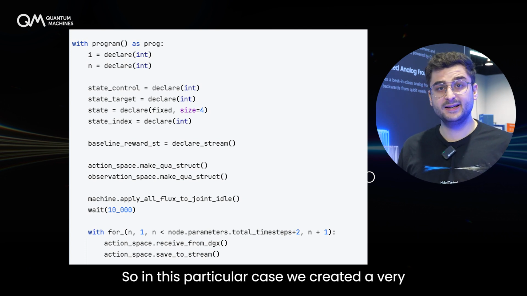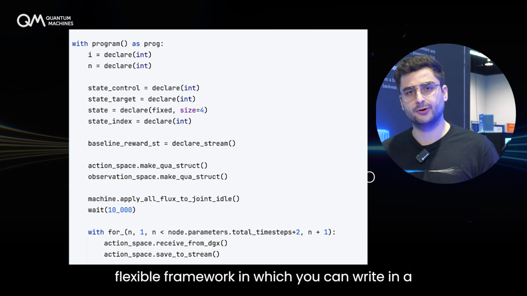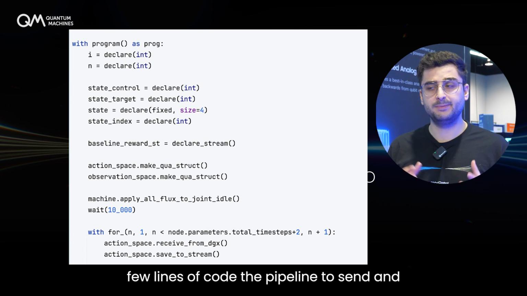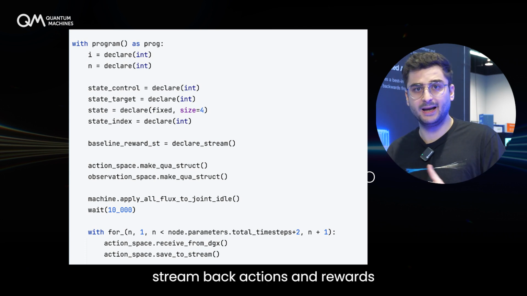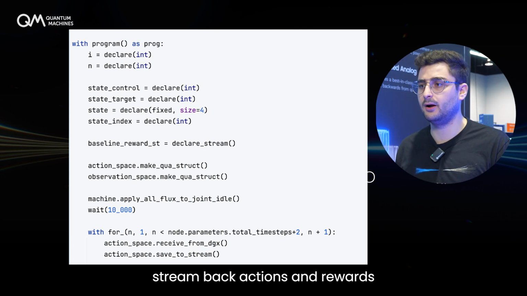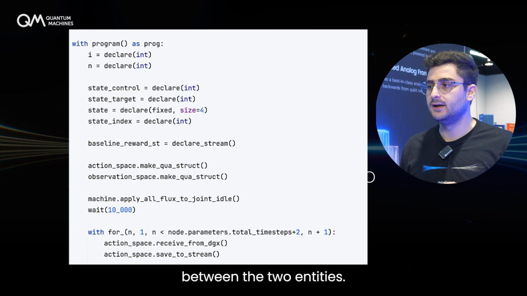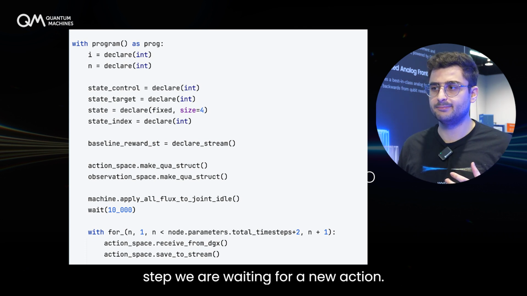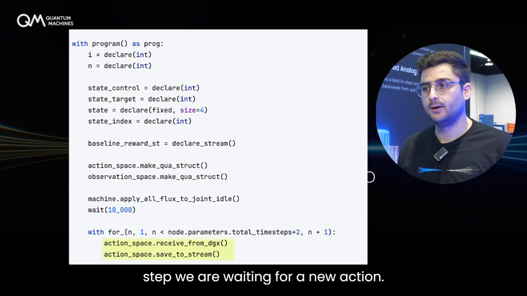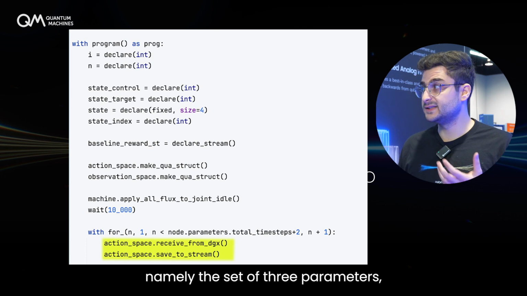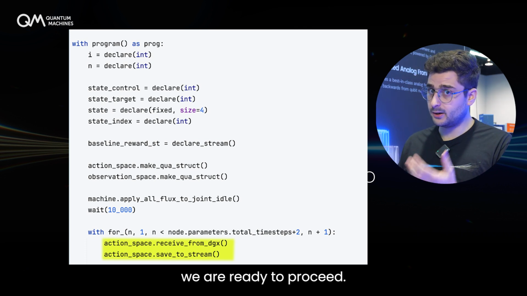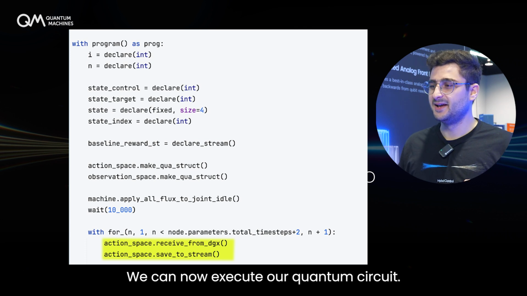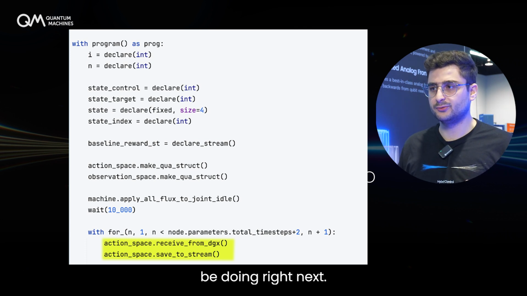In this particular case, we created a very flexible framework in which you can write in a few lines of code the pipeline to send and stream back actions and rewards between the 2 entities. So in this particular command over here, you see that at the beginning of a training step, we are waiting for a new action. Once we receive this action, namely the set of 3 parameters, we are ready to proceed. We can now execute our quantum circuit. So this is exactly what we'll be doing right next.